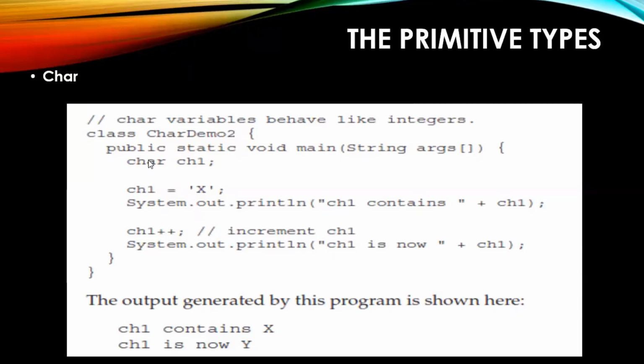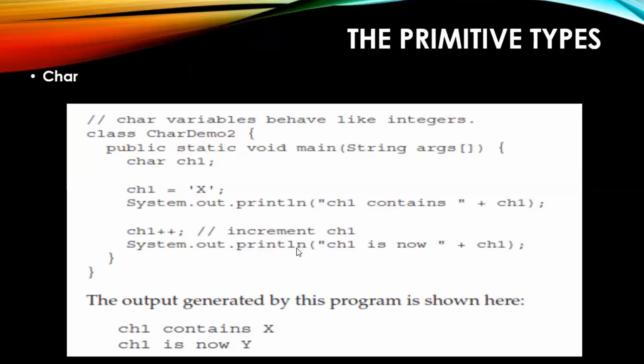I have declared a variable called char ch1 and assigning ch1 is equal to x, right? So ch1 has been assigned with x. System.out.println, I'm just displaying whatever is the content of ch1 first, right? At this particular point it will be containing x only, right? So later I am doing ch1 plus plus, that means incrementing. Now x will become a y.